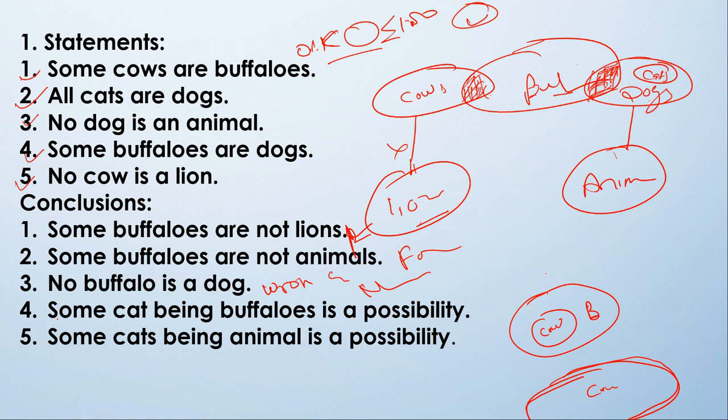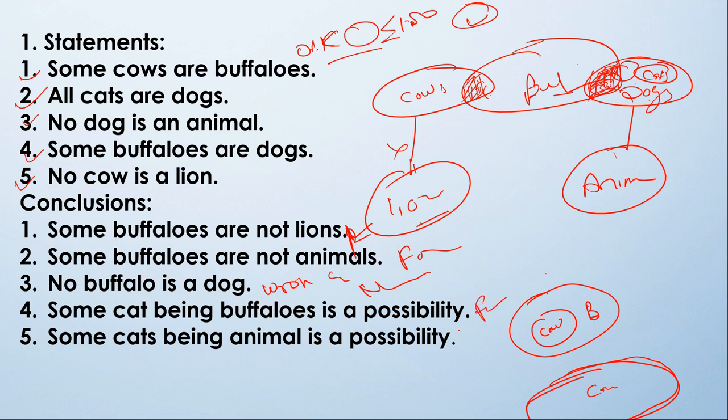Now come to the fourth conclusion, that is some cats being buffalo is a possibility. So some cat being, yes, this cat part will be here. So this is a possible case, this cat part will be here and this cat part will be here, like this also. So this is a possibility, so this is also following.